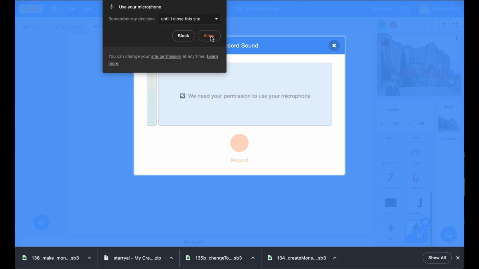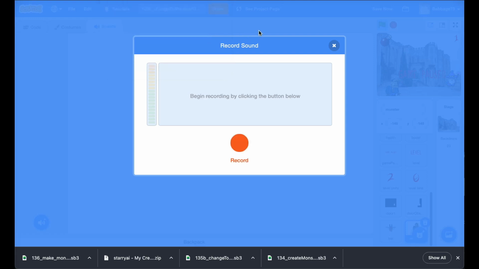Now, the thing is that I want the growl to be really deep, and the only way to make the growl deeper and deeper and deeper in Scratch is to make it slower. And the problem is it's going to take longer. So what I'm going to do is I'm going to record a growl, but I'm going to make it really fast, almost like a bark, like a rrr. And then I'm going to slow that down, and it's going to make it deeper and hopefully really scary. So here goes. Rrr.